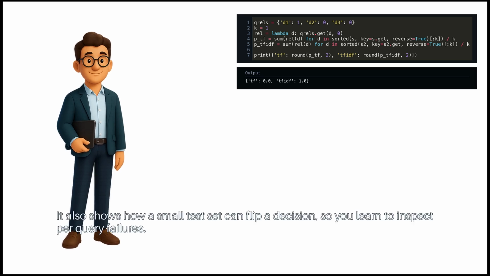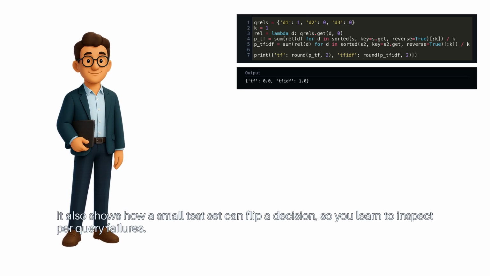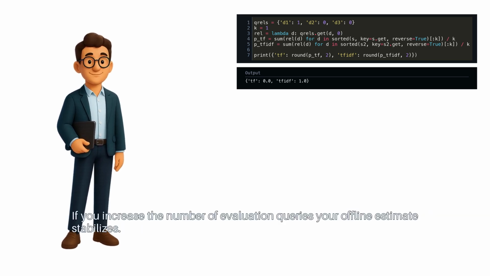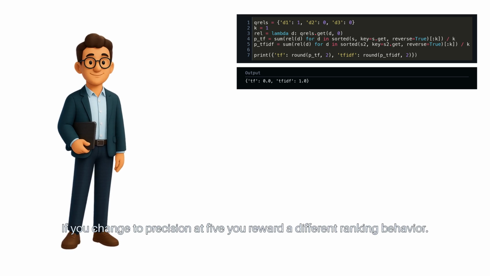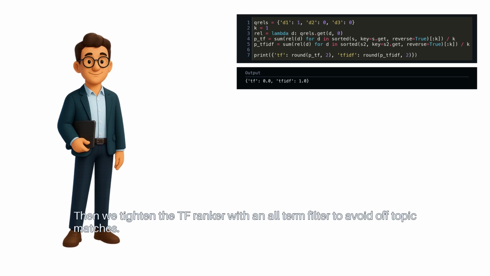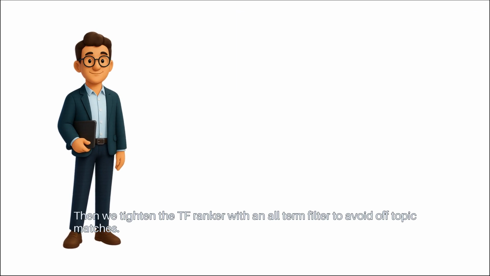It also shows how a small test set can flip a decision, so you learn to inspect per-query failures. If you increase the number of evaluation queries, your offline estimate stabilizes. If you change to precision at 5, you reward a different ranking behavior. Then we tighten the TF ranker with an all-term filter to avoid off-topic matches.